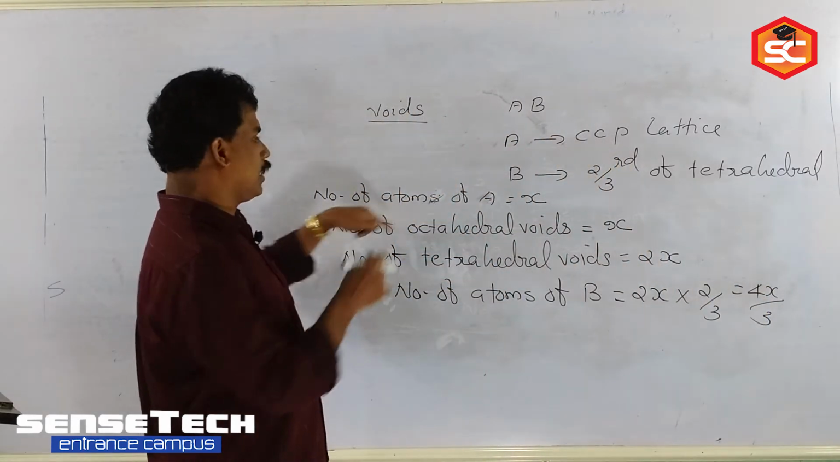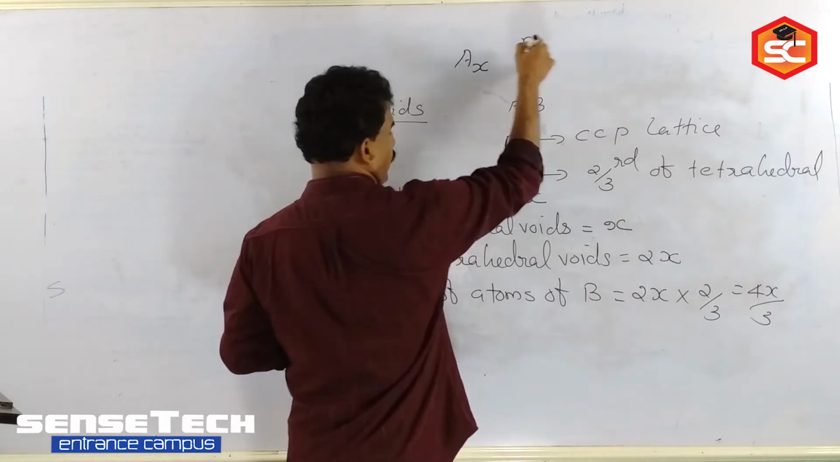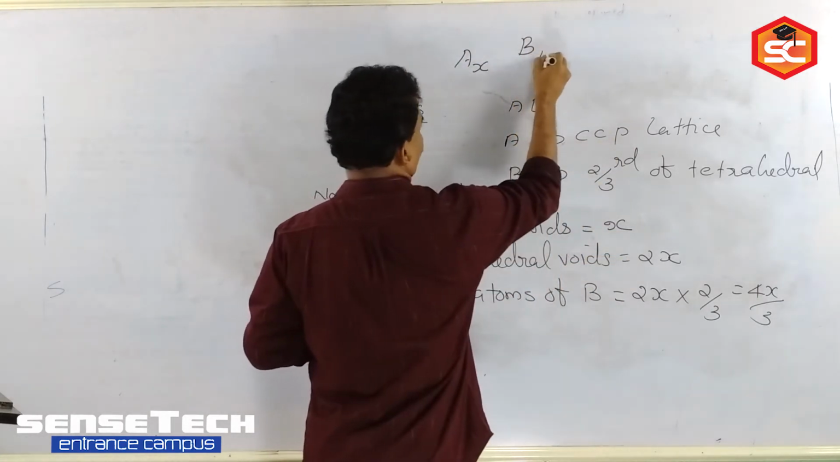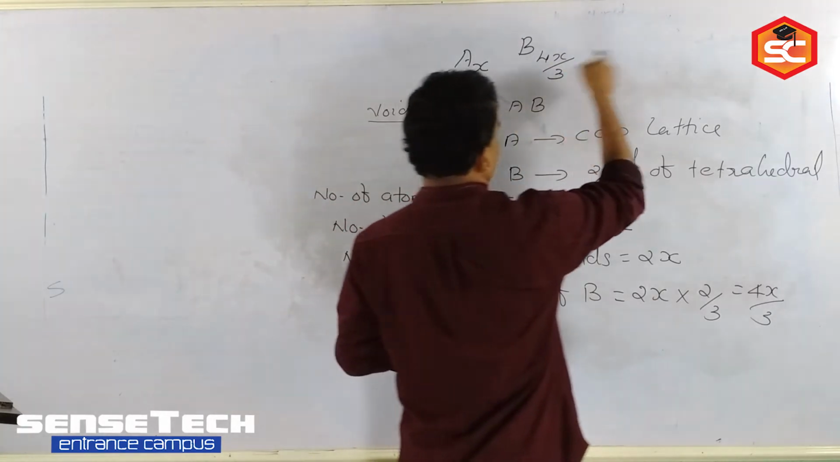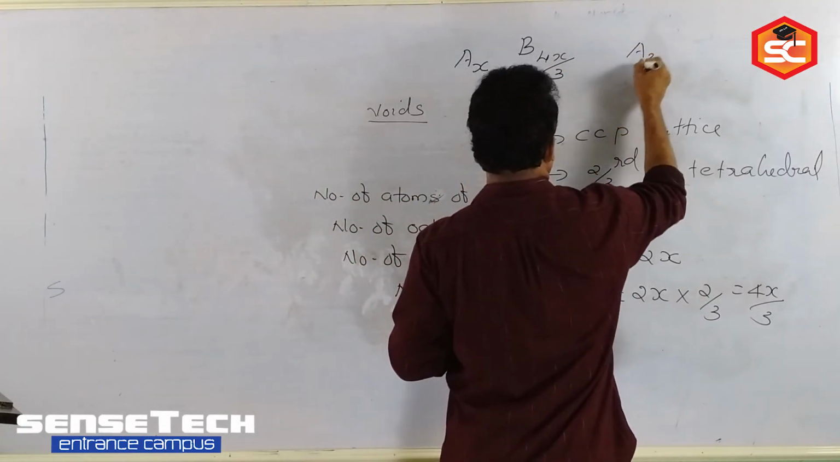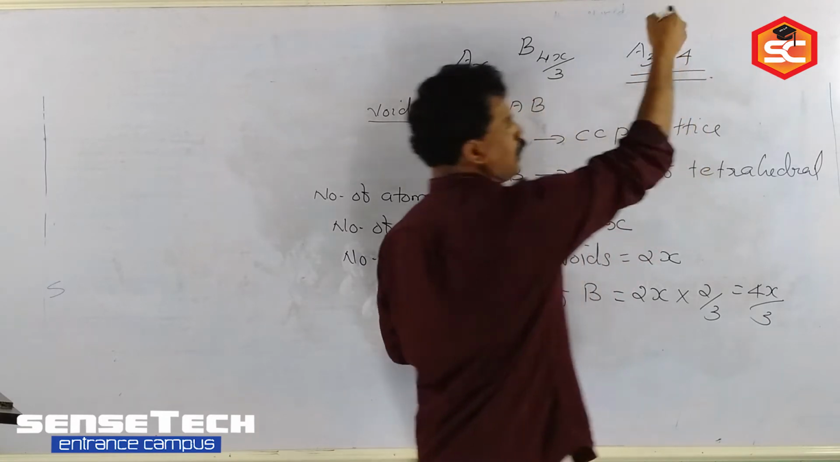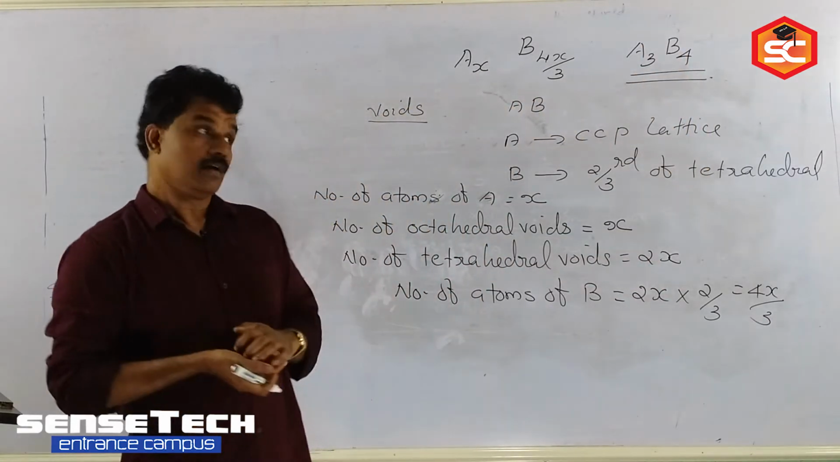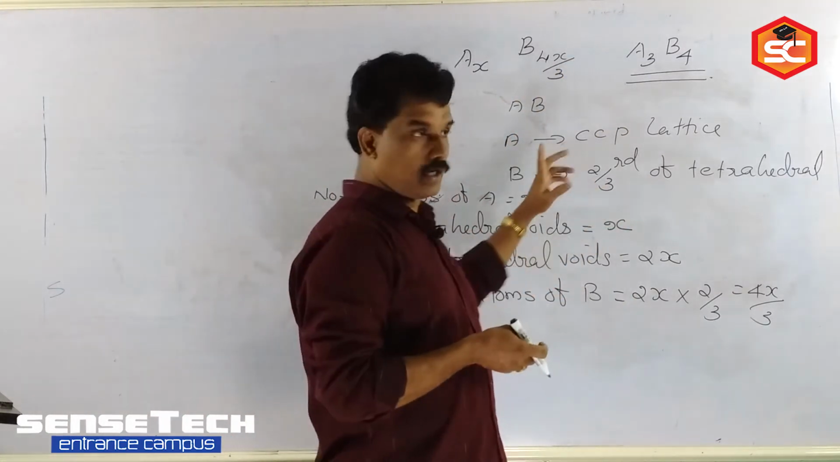Now we are taking the relation: A, how many atoms? X. B, how many atoms? 4X by 3. So avoiding fractions, we can multiply with 3. So the formula you are getting is A3B4. That is the formula of the crystal. Like that, a variety of questions you will be getting. Are you following now? Is it clear to all of you?